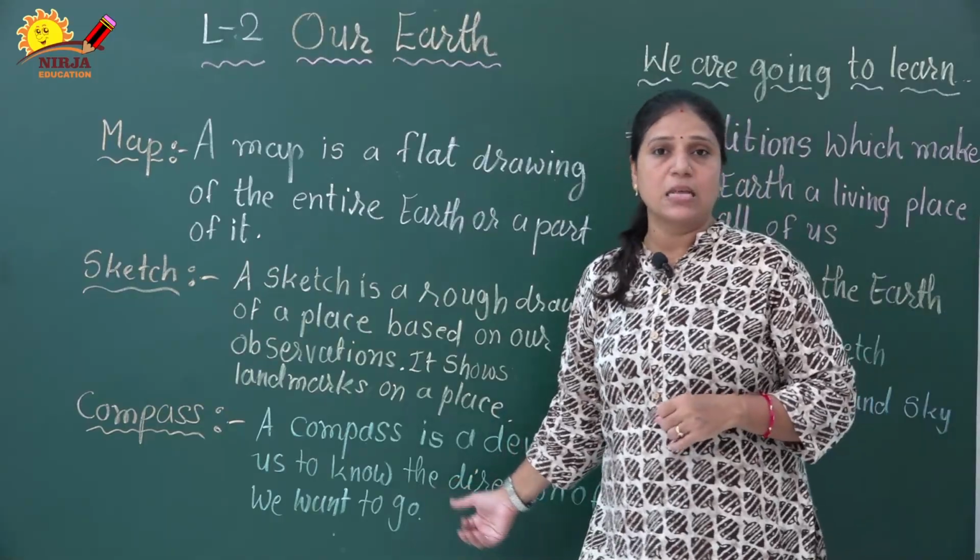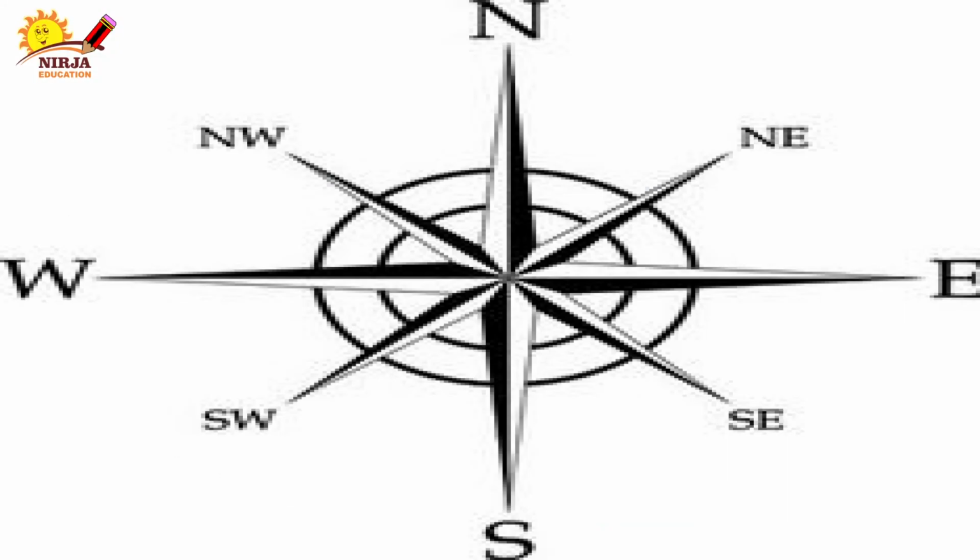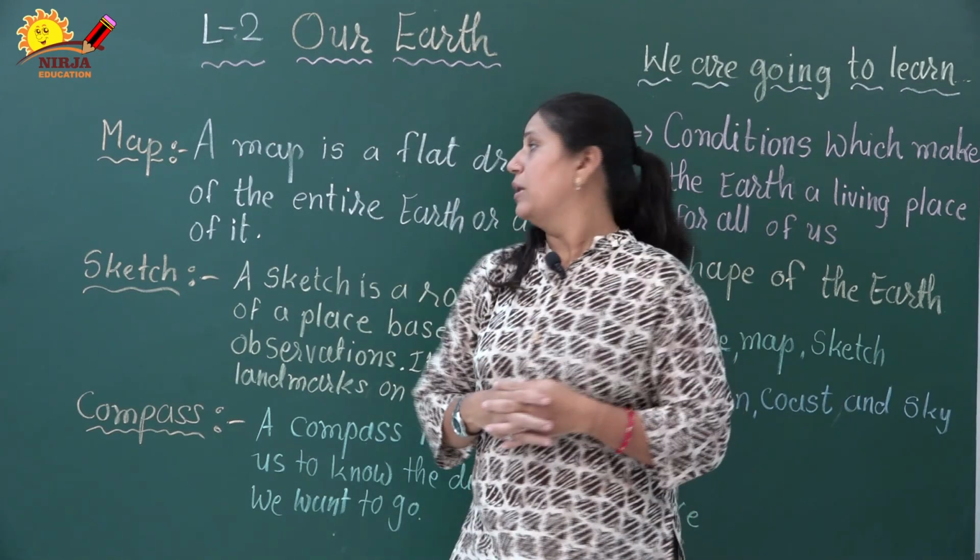What is a compass? Do you know, students, in which area you are standing? Do you know the directions? Let me tell you about the directions. We know directions easily when we come out into an open area and stretch out both our hands. Our right hand shows the east and our left hand shows the west direction. But it is not easy for sailors, or in any place where the sun is not showing, right?